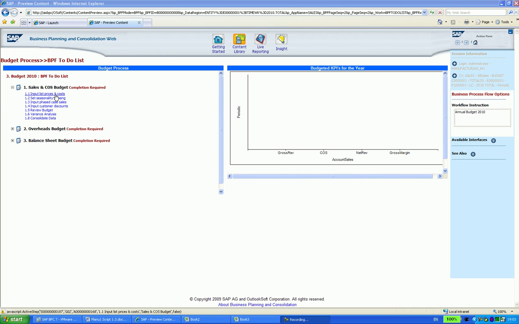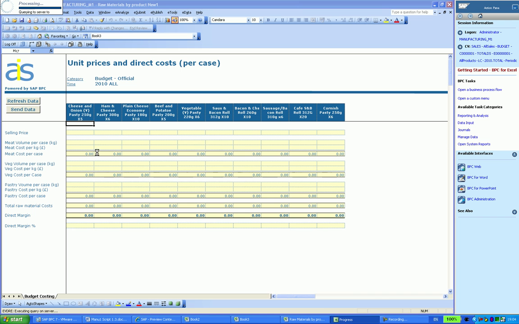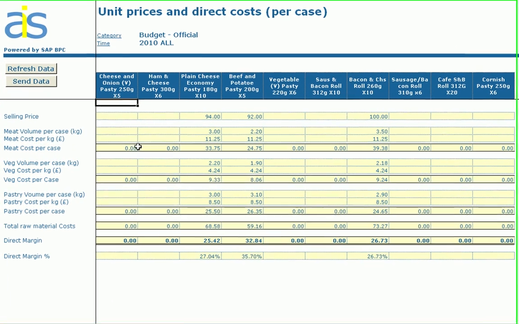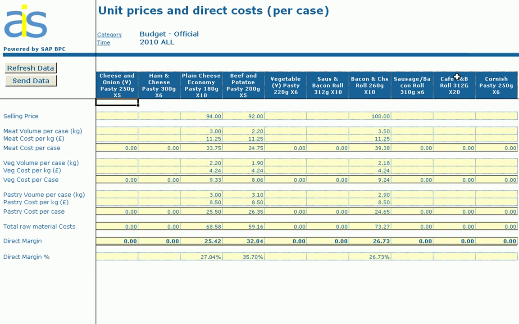So let's get going with process sub-step 1.1. So here I have a data entry schedule with my SKUs across the top and my prices, volumes and raw materials costs down the side. I'm going to, for ease, copy